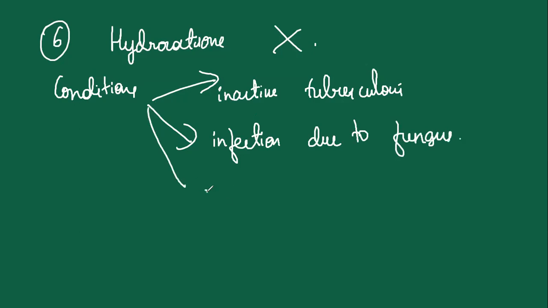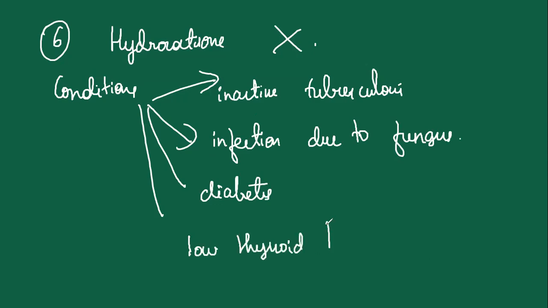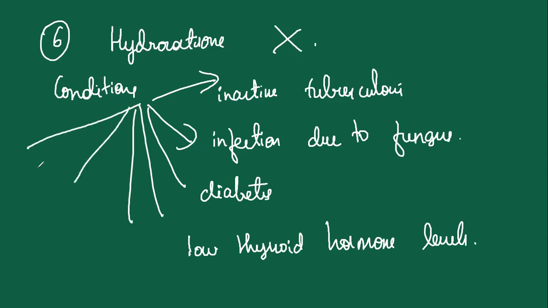And the other issue is diabetes. If the patient is suffering from diabetes, they are not supposed to use this type of medication. Then a condition with low thyroid hormone levels. Here we have some more conditions. Diabetes and fungal infection are done.